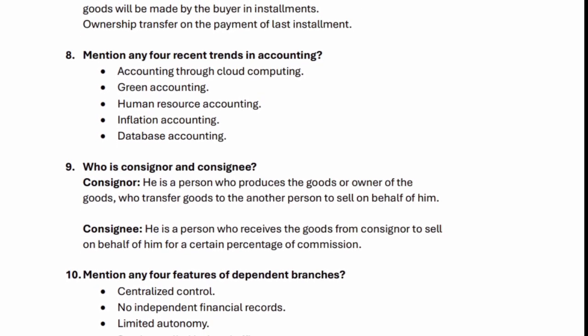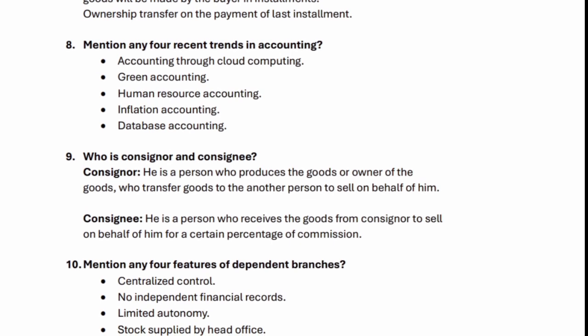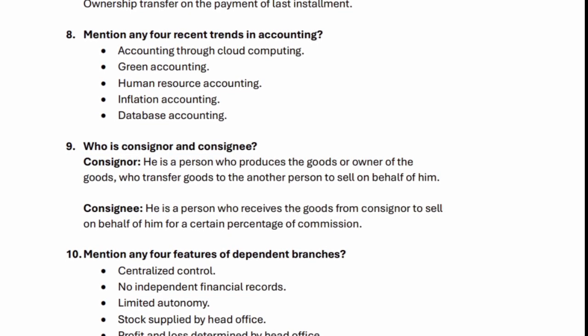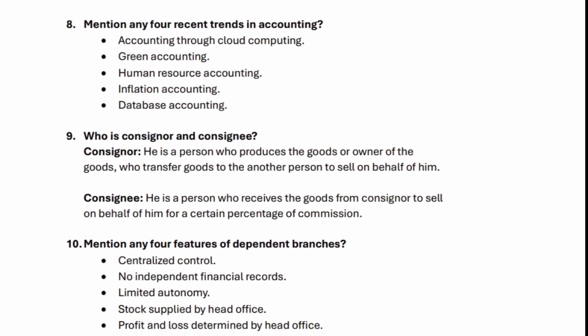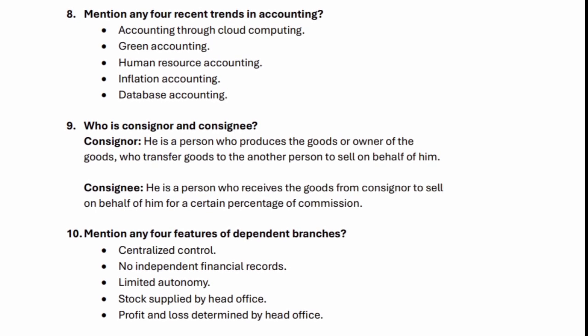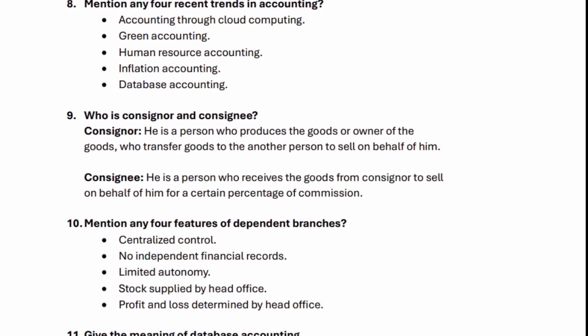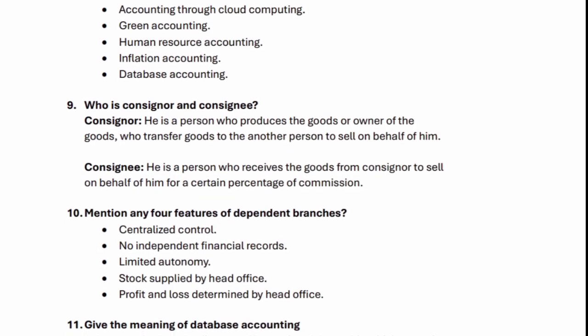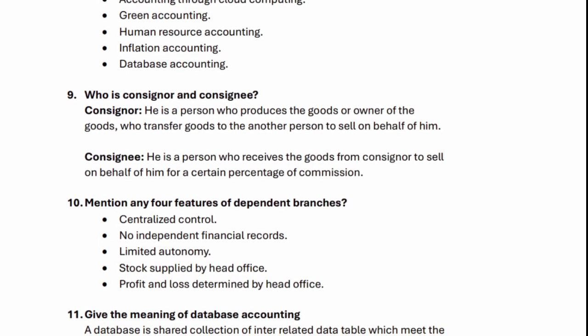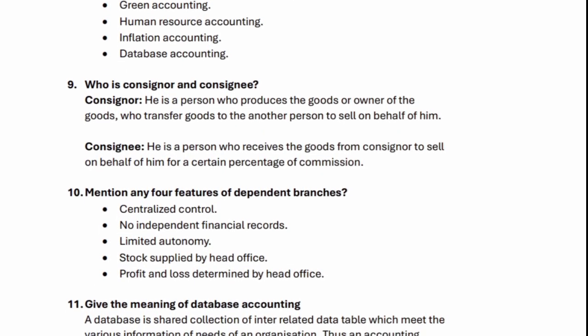Consignee, he is a person who receives the goods from consignor to sell on behalf of him for a certain percentage of commission. 10. Mention any 4 features of dependent branches. Centralized control, no independent financial records, limited autonomy, stock supplied by head office, profit and loss determined by head office.